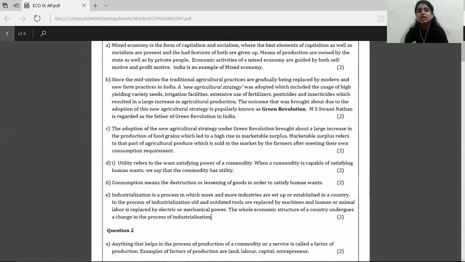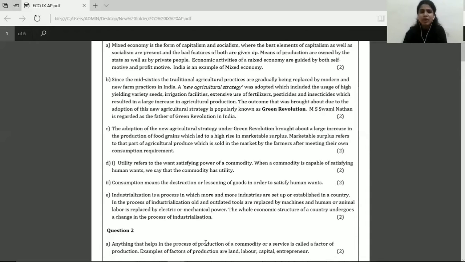You can write this answer as: industrialization is a process in which more and more industries are set up or established in a country. You can minimum write 2 sentences, maximum 3 sentences, and you can add more sentences into it and try to improve your answer, because the more you explain nicely, the more it helps you fetch better marks. So don't just restrict yourself to writing the first statement that it is a process where more and more industries are established in a country.